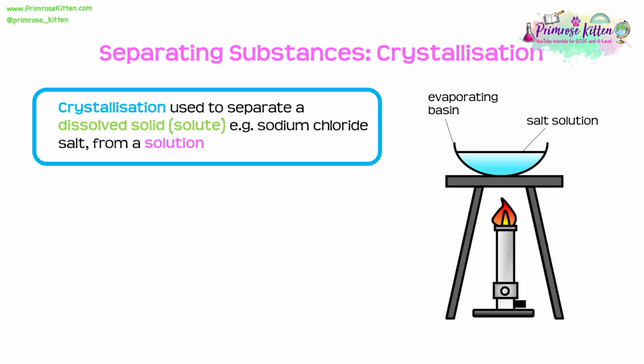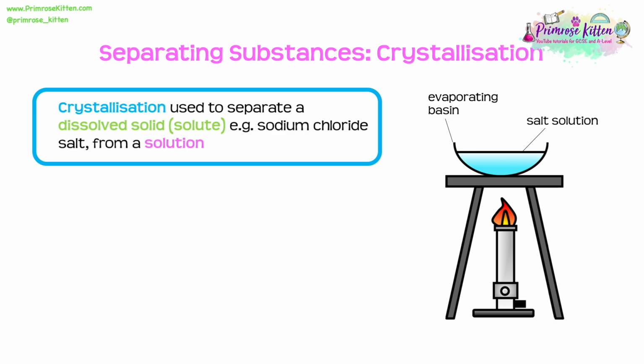Now let's have a look at crystallization. Now crystallization is used to separate a dissolved solid, a solute, for example sodium chloride salt, from a solution. So we do this when the thing that we want is that dissolved solid. So at the end of this process, we want to end up with that solid. Let's look through the steps.